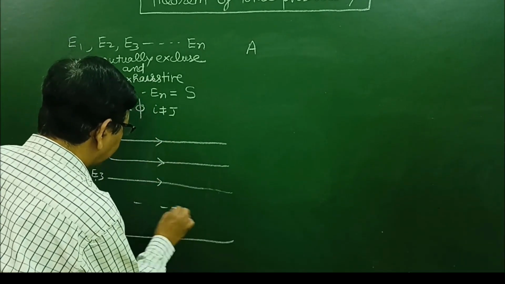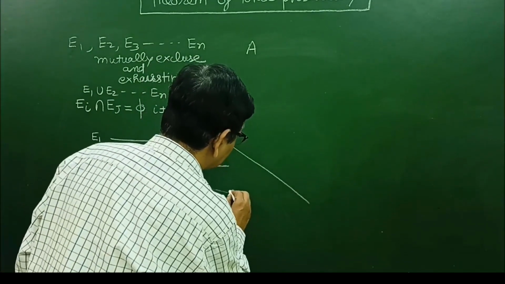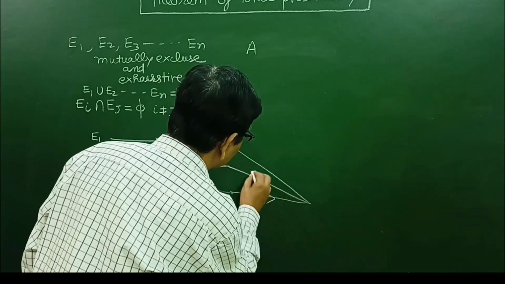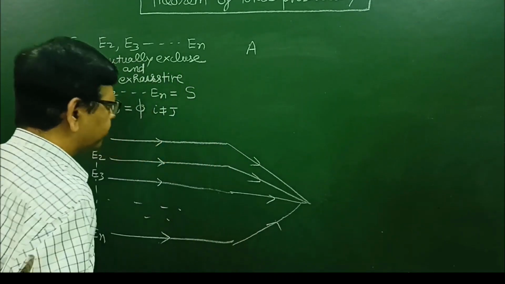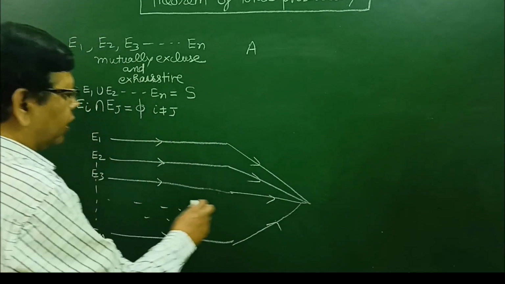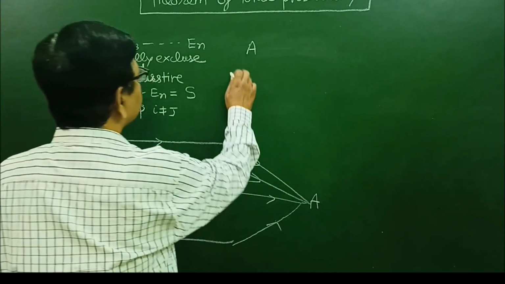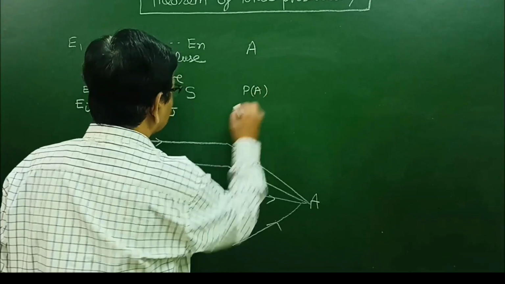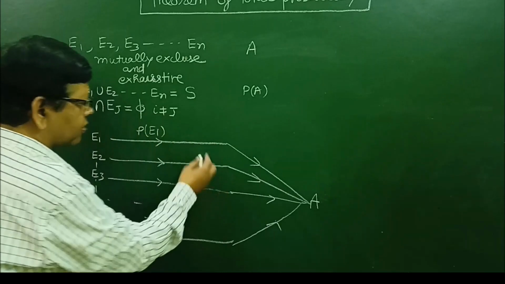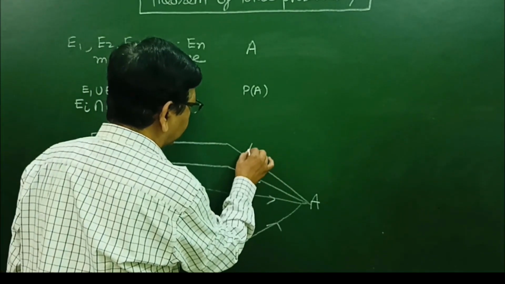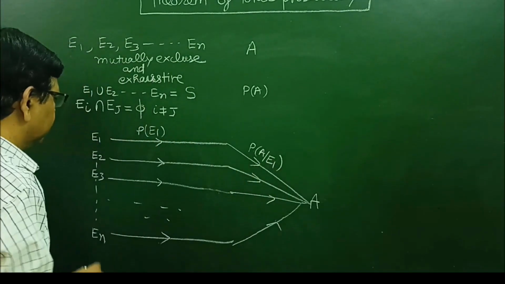After happening of these events, another event A happens. Now probability of event A will be equal to, first E1 happens, probability of E1 into, afterwards A event happens, probability of A slash E1, when E1 has occurred.